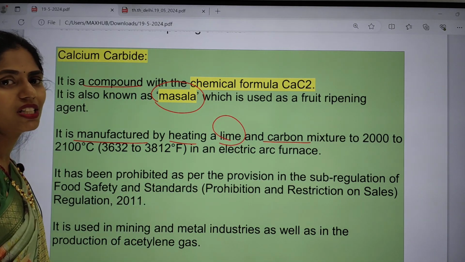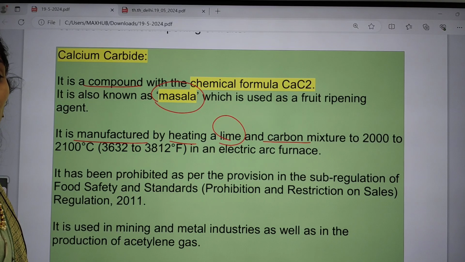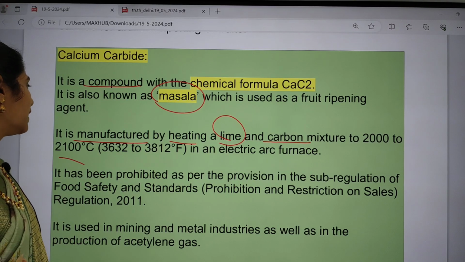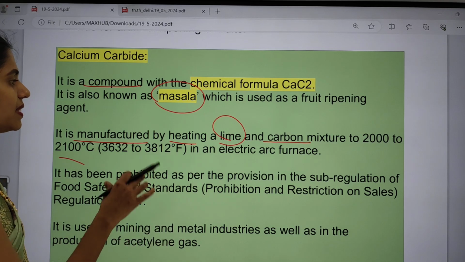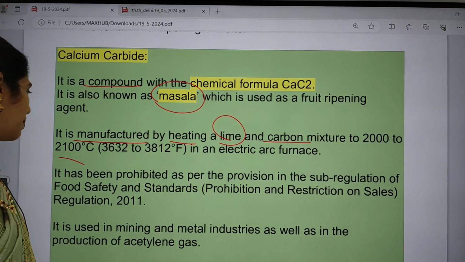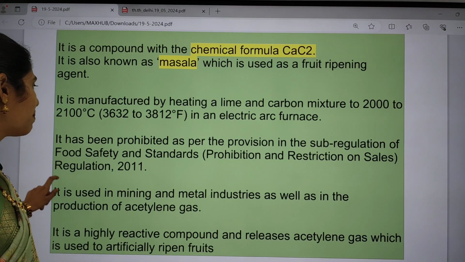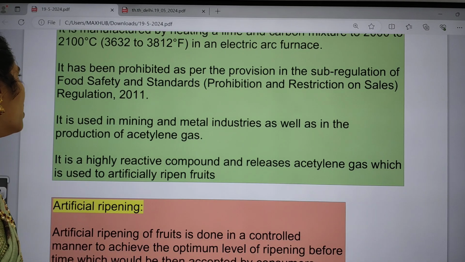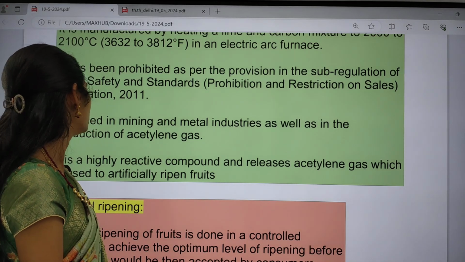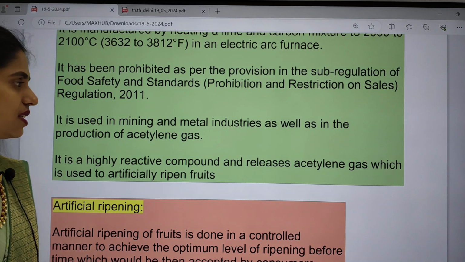Lime is heated with carbon to 2000 to 2100 degrees centigrade in an electric furnace, and by mixing that we can make calcium carbide. And this calcium carbide has been prohibited as per the provisions of the Food Safety and Standards Regulation 2011 itself.